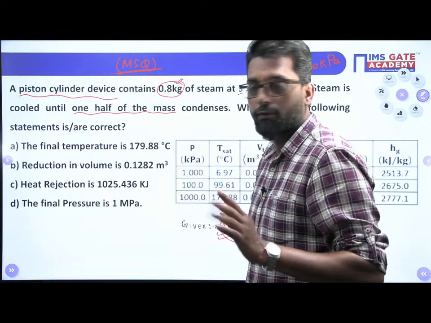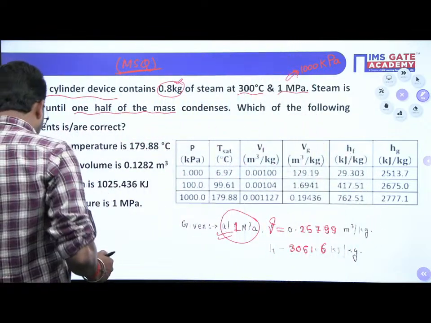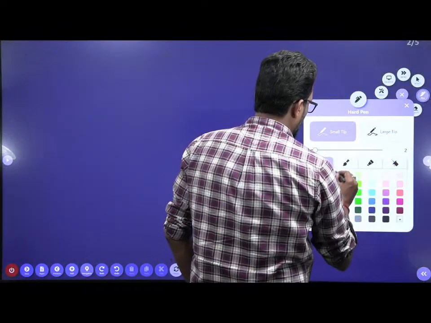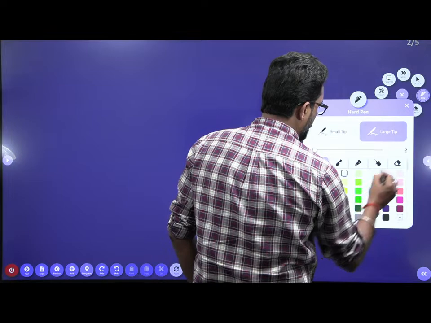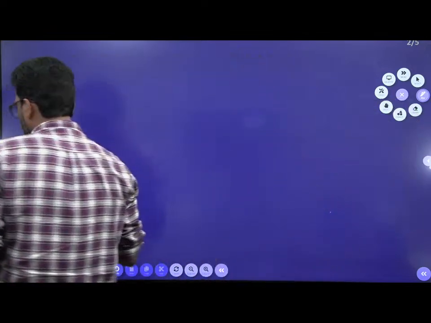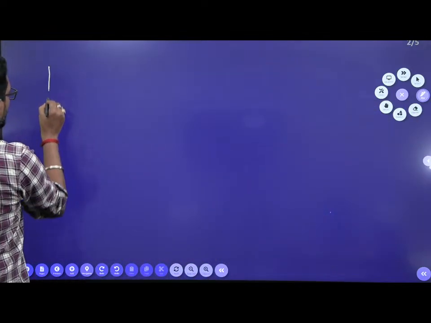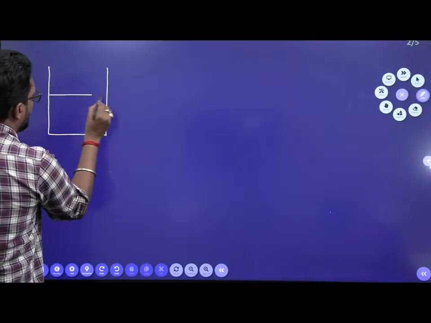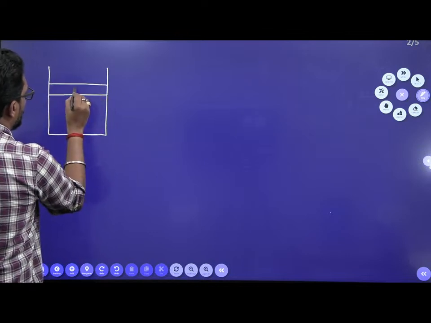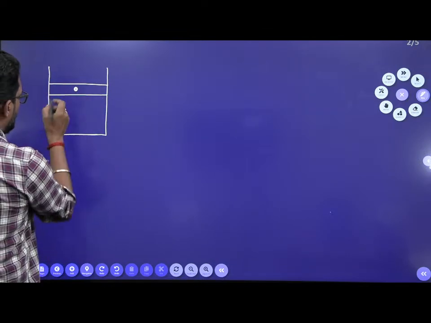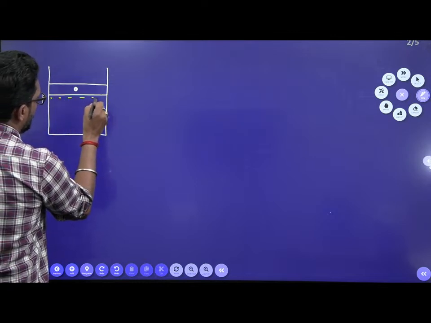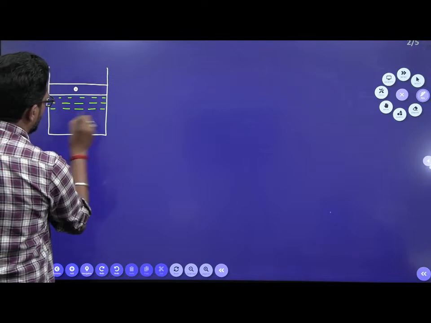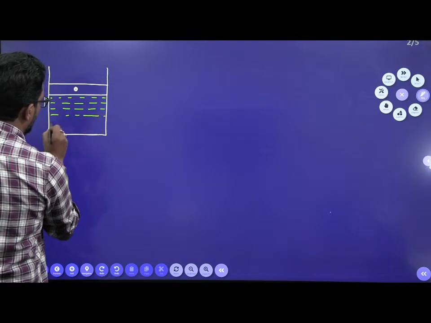We have to check. So first, my dear, we have to draw a piston cylinder arrangement. Let's suppose this is our piston cylinder and this is our piston. Now in this piston there is a gas. Let's suppose in the piston there is a gas.